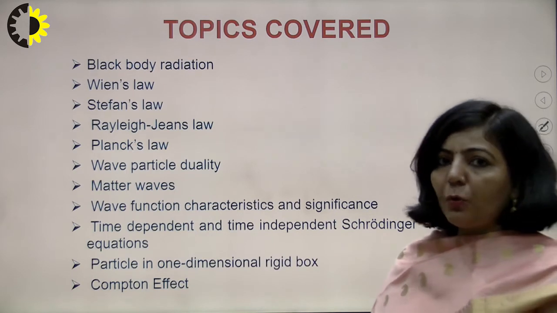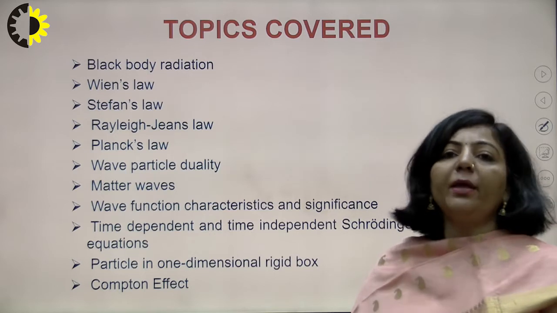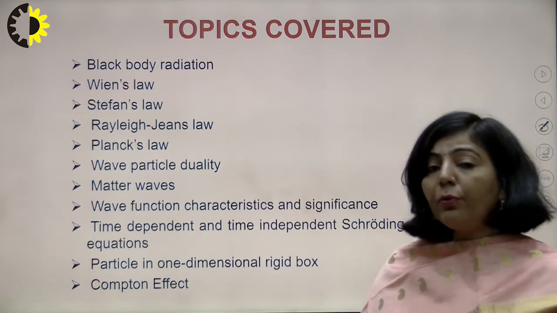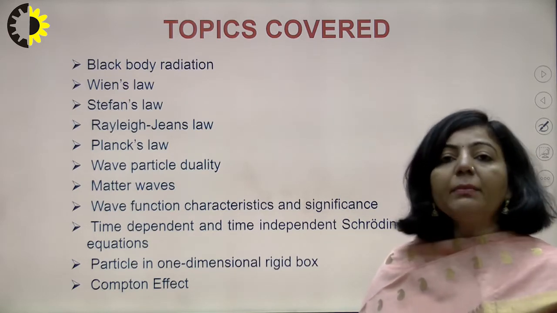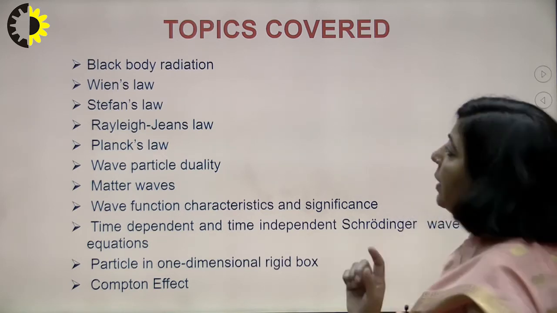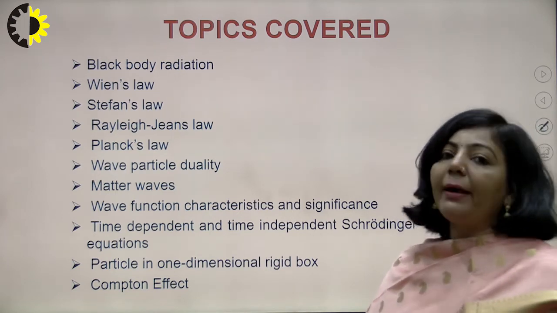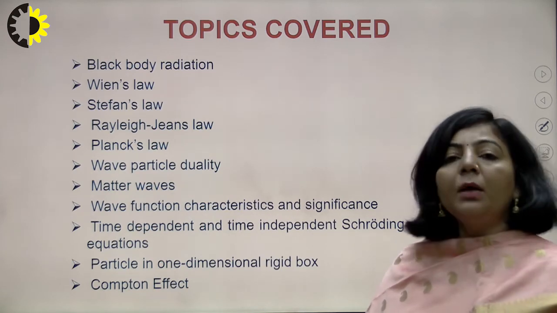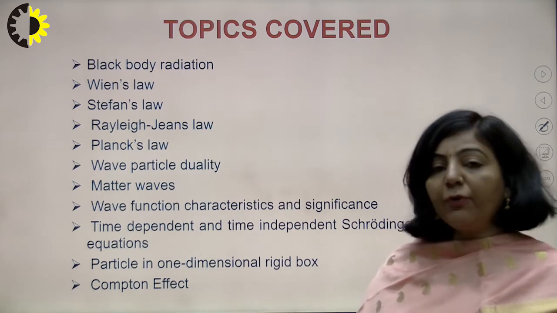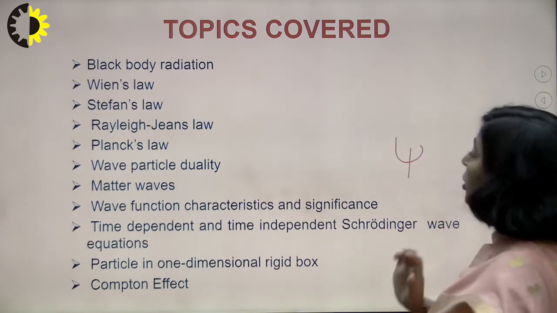You have a microscopic particle and it is moving, and according to the hypothesis proposed by de Broglie, that moving microscopic particle is associated with a matter wave. And if you want to describe the wave nature, then in mathematics we have a second order partial differential equation. So Schrodinger in 1926 generalized the concept of the electromagnetic wave equation for these matter waves also. He proposed a wave equation in terms of a new function, denoted by psi, and that function is known as the Schrodinger wave function.